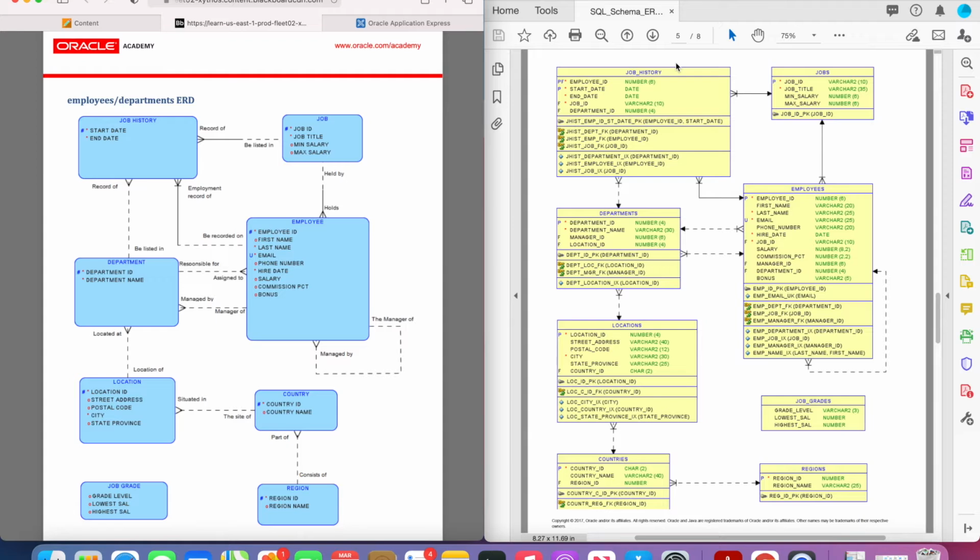So that SQL schema that we uploaded to Apex, all of these entities that are in these ERDs are the tables that are a part of that. So you can open those in the object browser.